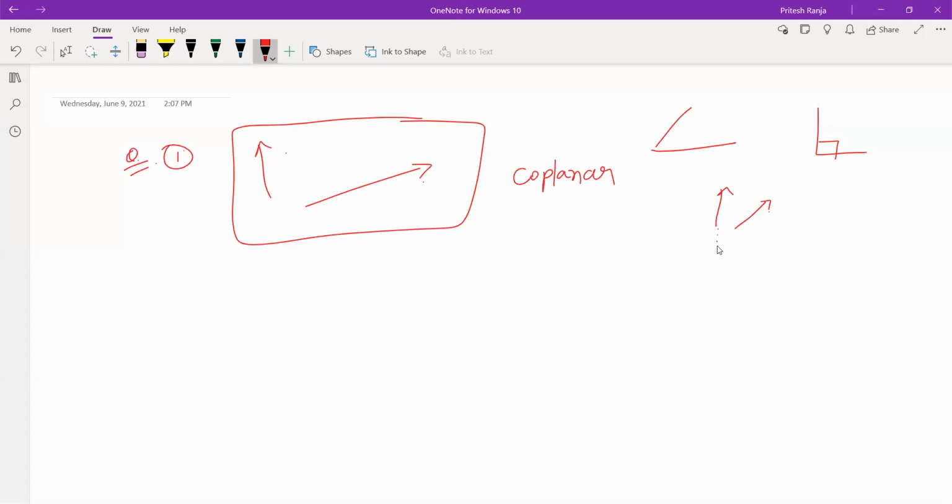I can say that I have not indicated that they are originating from the same point. But if I say it is a coplanar vector, we are sure that they are lying in this plane. So the most fitting type of vector you have to tell me. Okay.